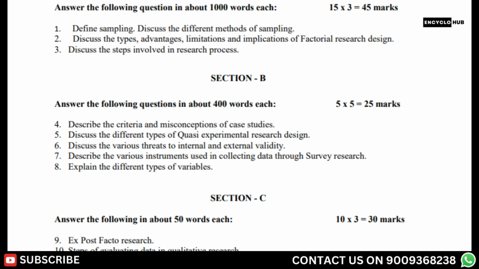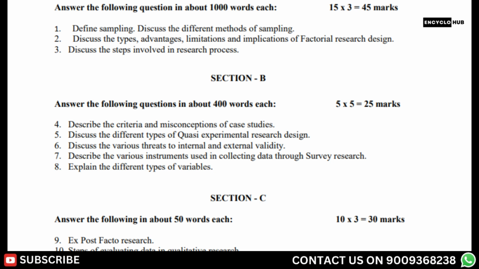Section C. Answer the following in about 50 words each. 10 times 3 is equal to 30 marks. 9. Ex post facto research. 10. Steps of evaluating data in qualitative research. 11. Discourse analysis. 12. Strengths and weaknesses of field experiment. 13. Types of constructs.